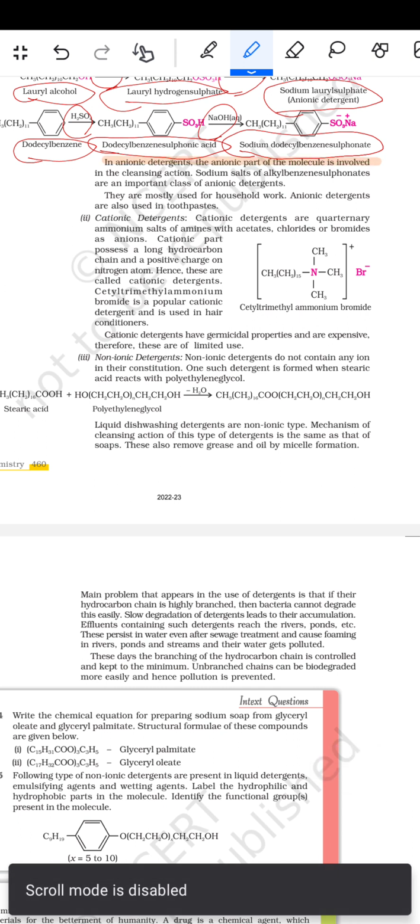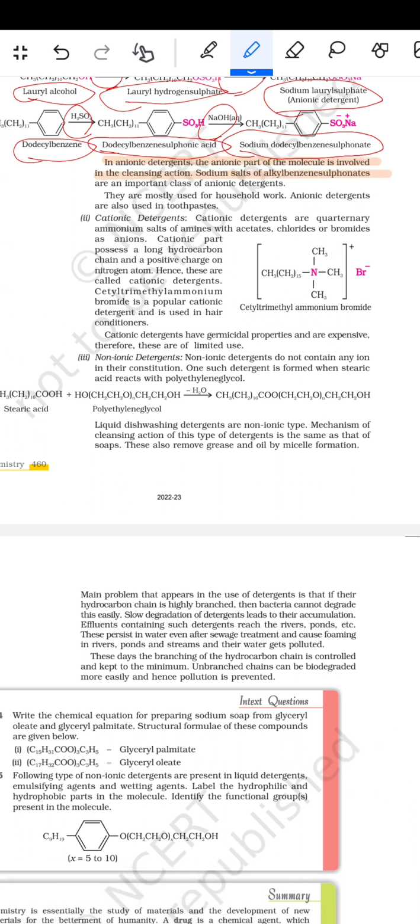of the molecule is involved in the cleaning action. Sodium salts of the alkyl benzene sulfonates are an important class of the anionic detergents. They are mostly used for household work. Anionic detergents are also used in toothpaste. फिर cationic detergents are quaternary ammonium salts of the amines with acetates, chlorides or bromides as the anions.